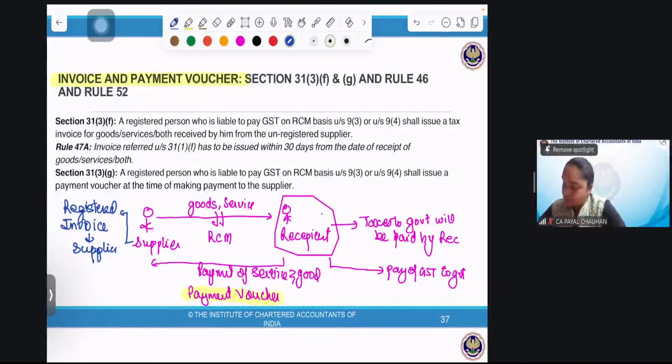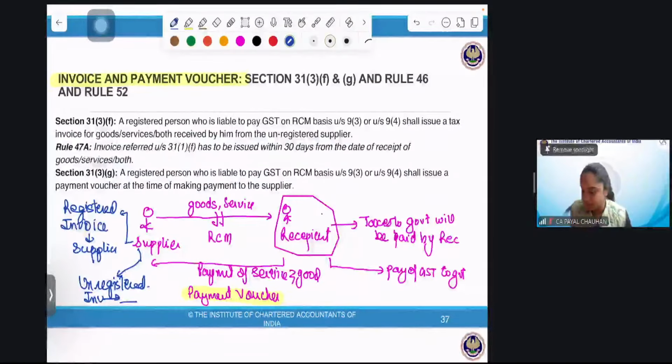But if the supplier is unregistered, then the invoice will be issued by, you answer me, fill in the blanks. If the supplier is registered, the invoice will be issued by the supplier. Perfect. If unregistered, the invoice will be issued by the recipient.